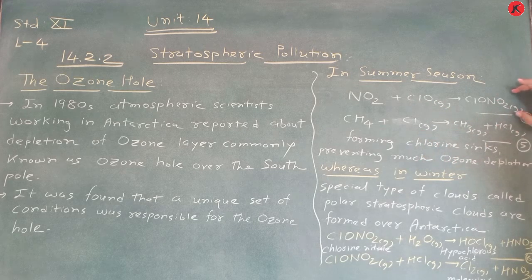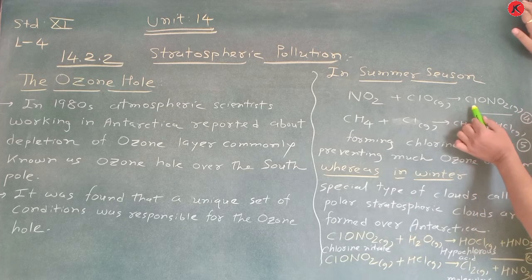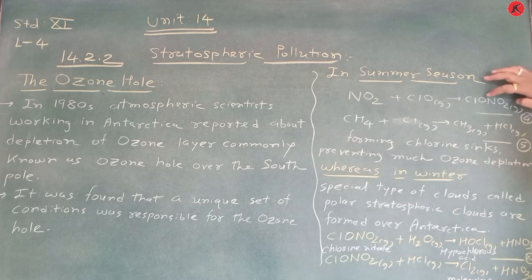The product obtained is chlorine nitrate, from ClO and NO2. This chlorine nitrate gas is very important.